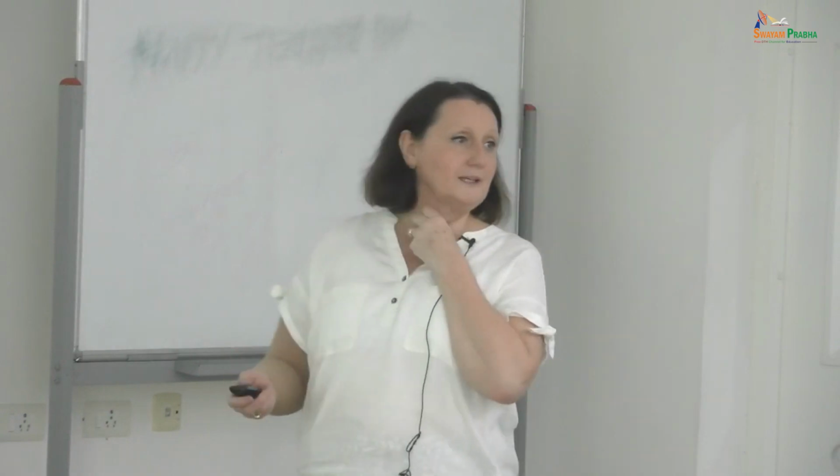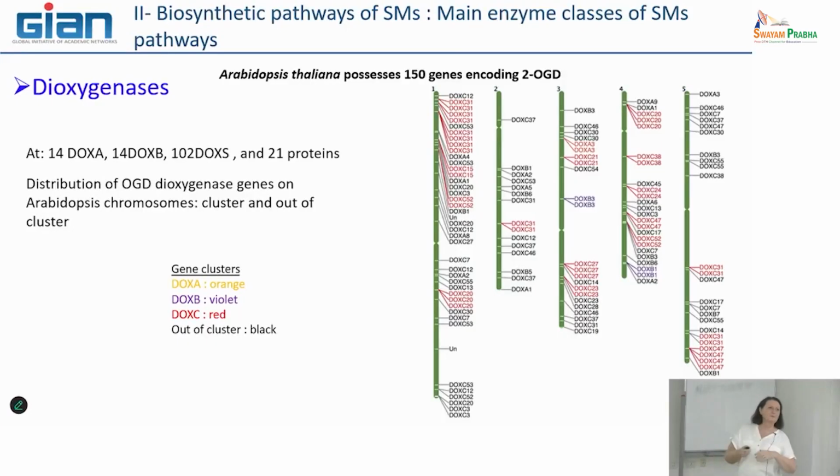For Arabidopsis thaliana, obviously it is one of the plants for which we have the most information, about 150 genes encode specifically this subfamily of deoxygenase. What is interesting is that some of them are organized in what we call a cluster. It means that they are on the same chromosome, and they are close to each other.